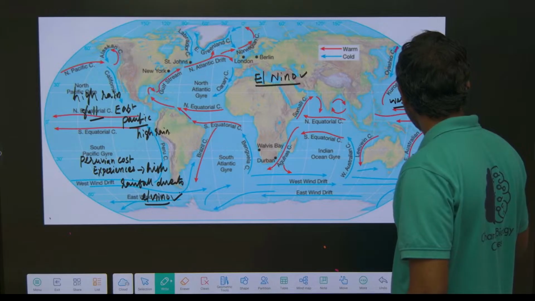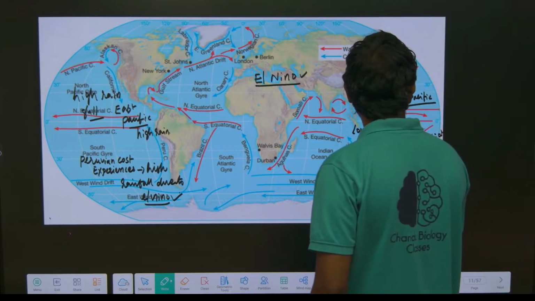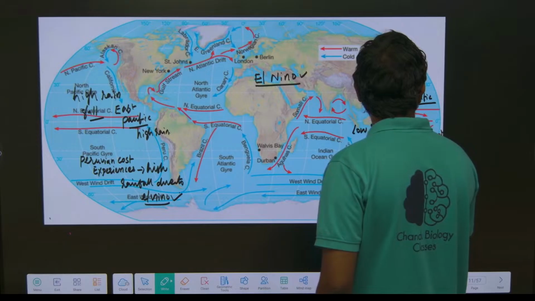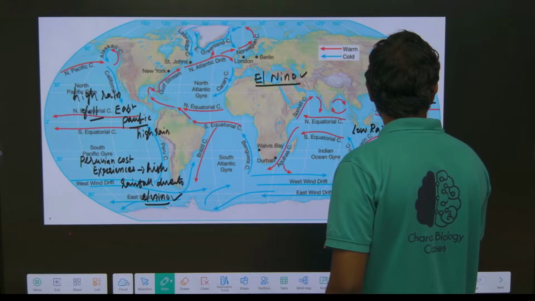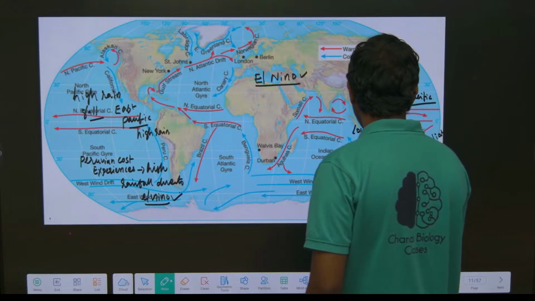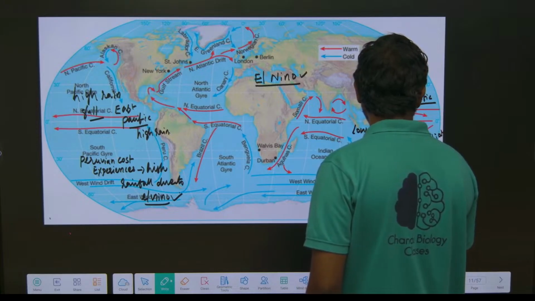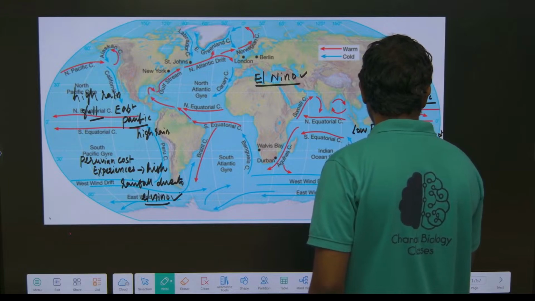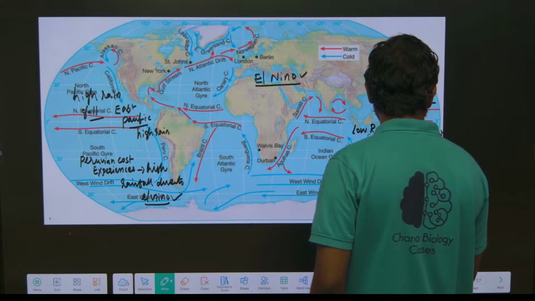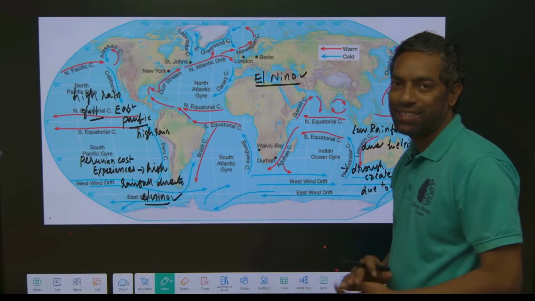It has low rainfall due to El Nino, or drought is created due to El Nino. These are the right statements, guys.